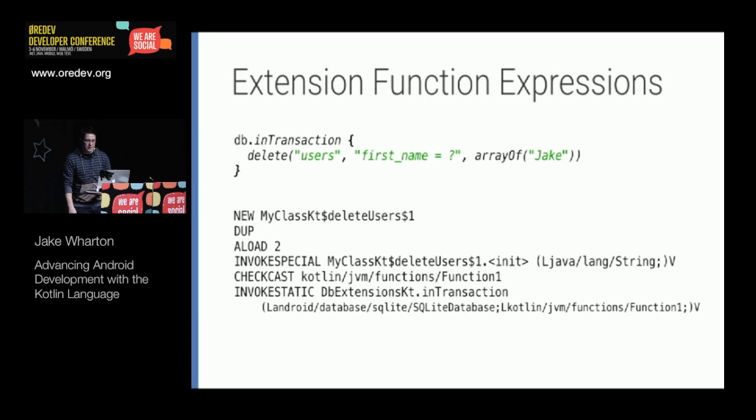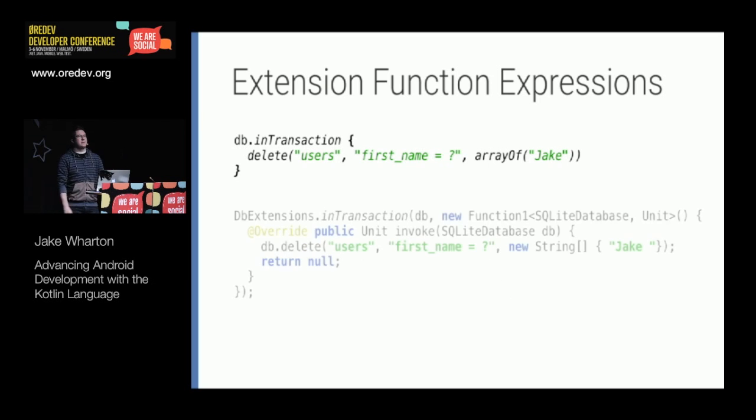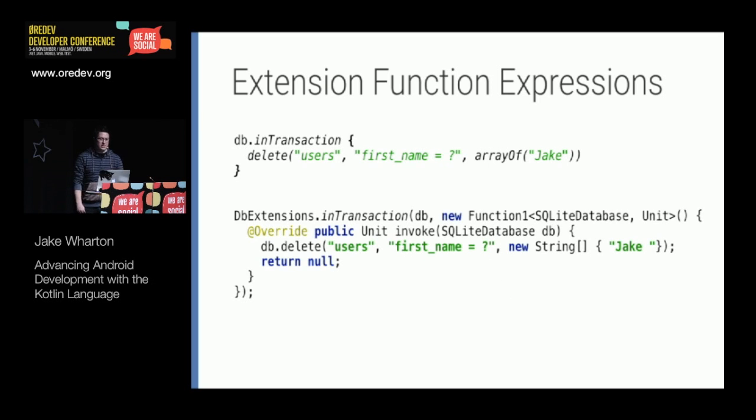But there's still a problem. There's still a huge problem, actually, for Android. And that's the generated code looks like this, which is kind of crazy, but it's not that bad. It's only 5 or 6 lines. But the equivalent in Java code is actually creating a new instance of a function and passing it into our generated static method. And this is kind of unfortunate because before we just had a bunch of lines of code that are executing in order, not really doing any allocation.